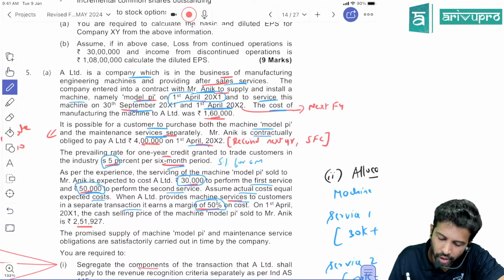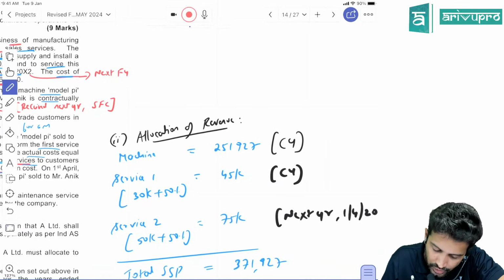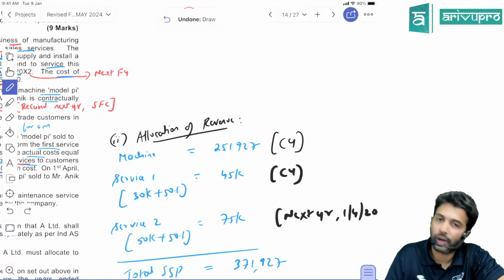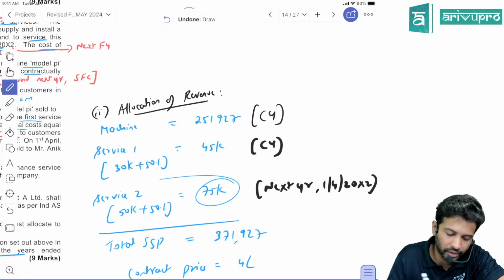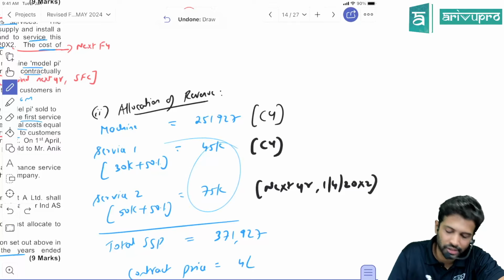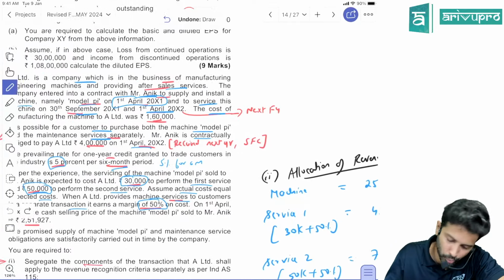Standalone selling price, basically. The standalone selling price of service 1, I've written over here, is 30,000 plus 50%, which is 45,000. For service 2, the cost is 50,000, and if you add the 50% margin, you'll get 75,000. So this is the standalone selling price of service 1 and service 2.